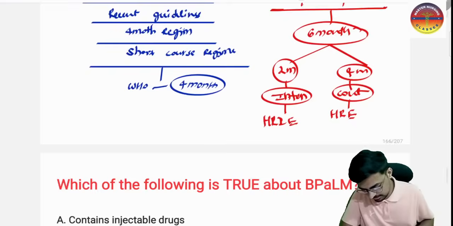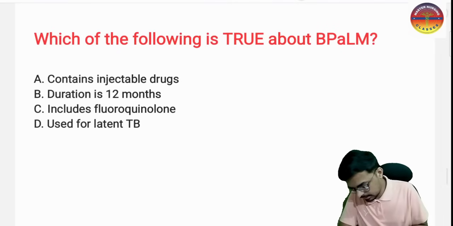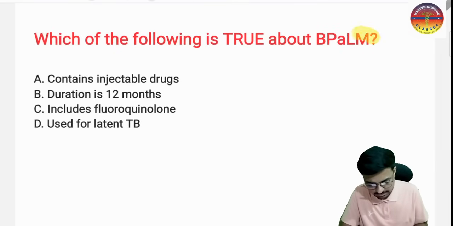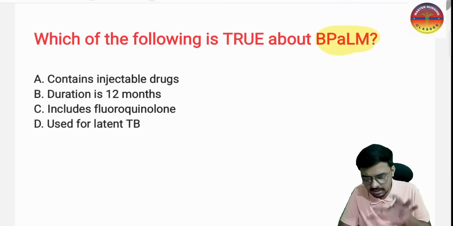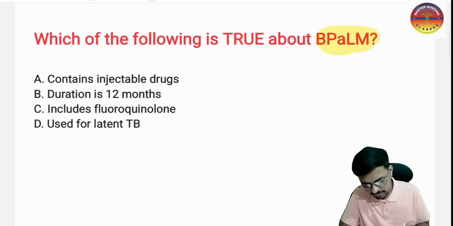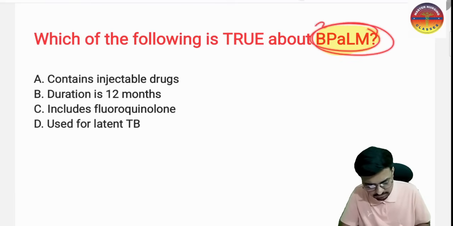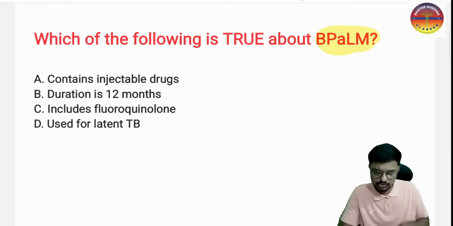Next is this question: the WHO recommended guidelines which we have already adopted, that is the BPaLM regimen. This is in the WHO guidelines for drug-resistant TB. It is not for drug-sensitive TB. The Indian government has adopted this BPaLM. This is very important to keep in mind.